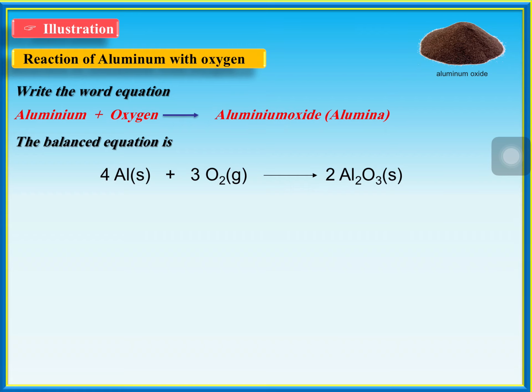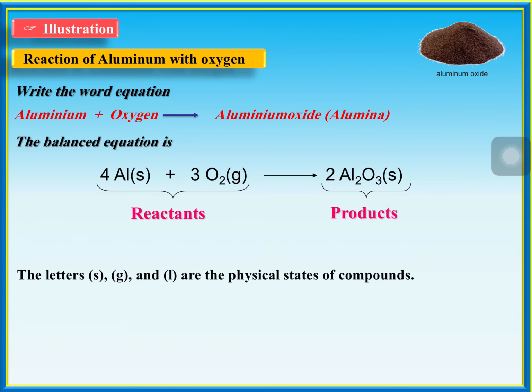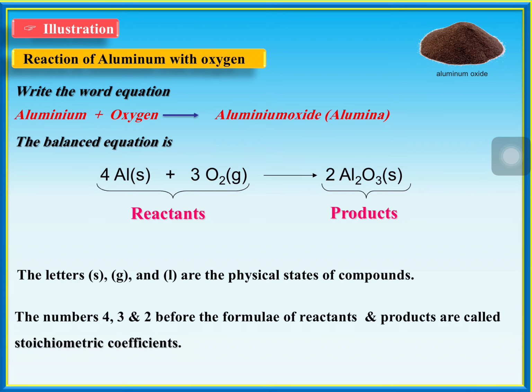See, this is aluminum oxide. 4Al plus 3O2 are named as reactants. 2Al2O3 is going to be called the product. The letters S, G, L in brackets are going to represent the physical states of the compounds. The numbers 4, 3, 2 are going to represent stoichiometric coefficients in the balanced equation. Simply, they are coefficients in the balanced equation.